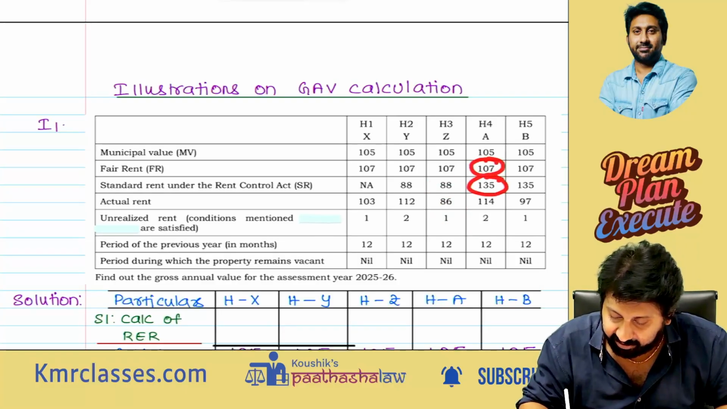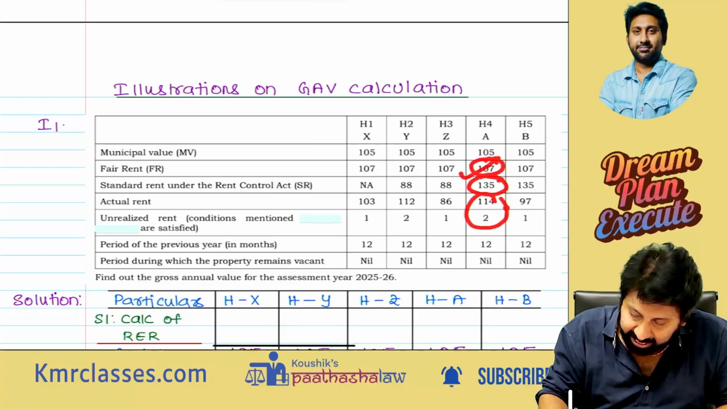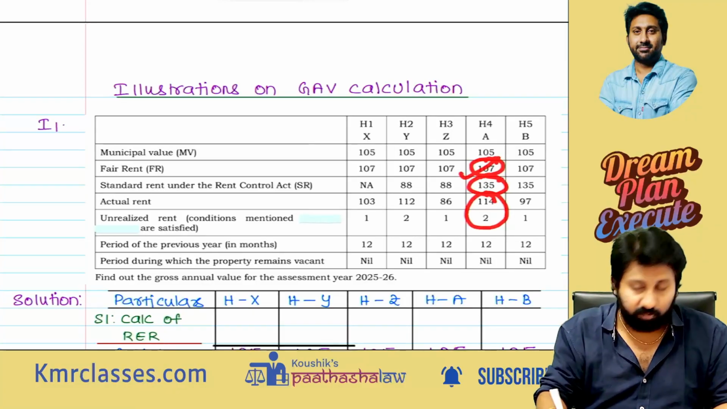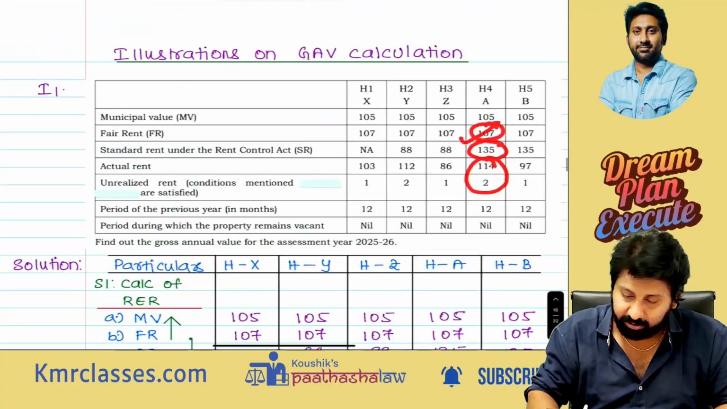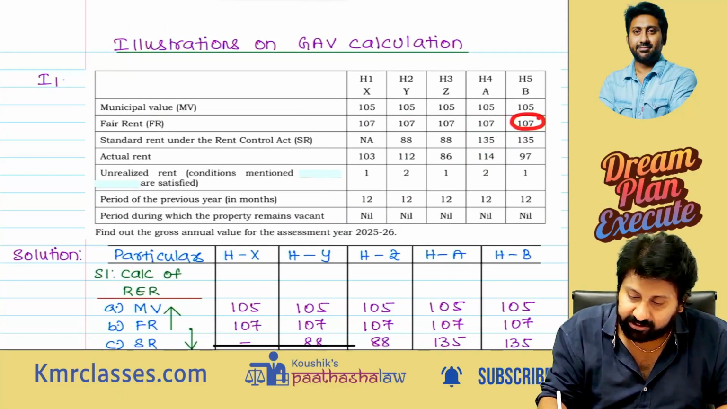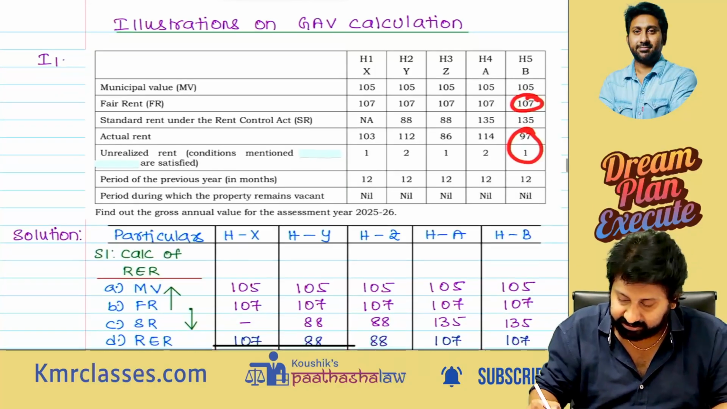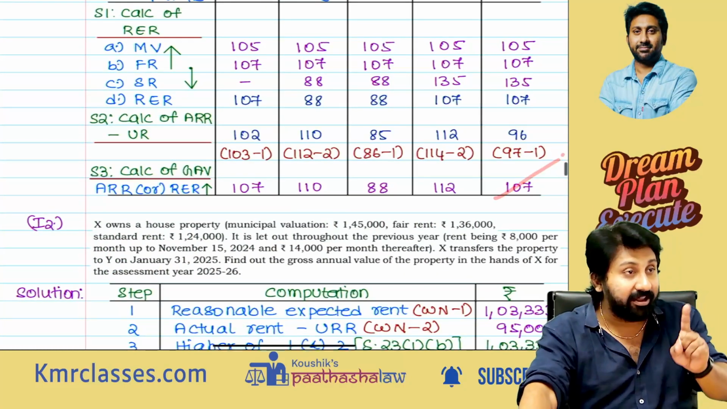107 and 135, whichever is lower, 107. 107 compared with 112, 112. Next. 105, 107, 107. 107, 135, 107. 107, 96, 107. That's it. Hopefully everyone understood.